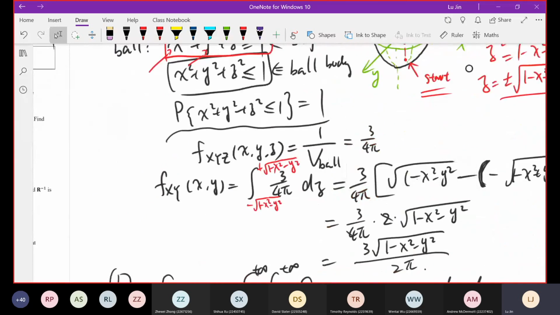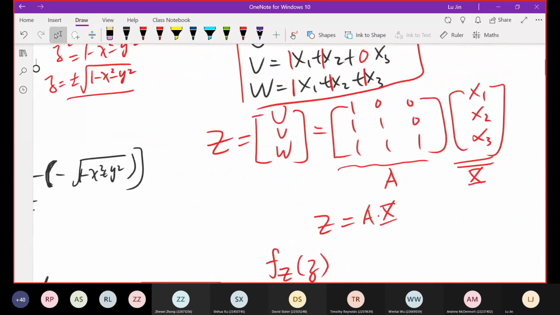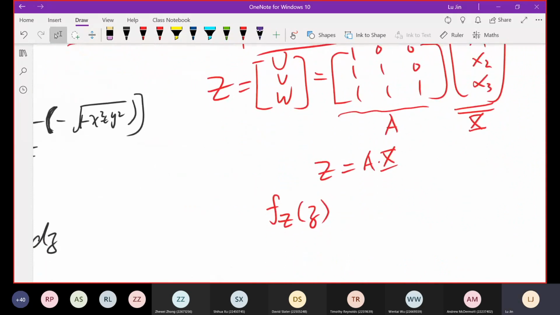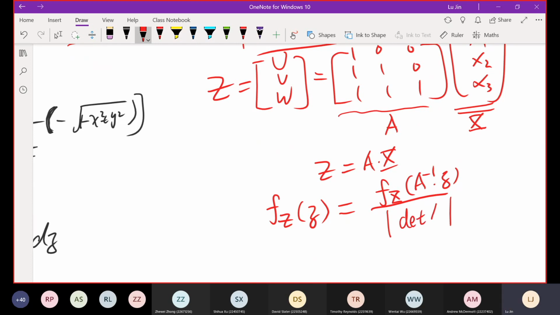That is equal to, so I just copy the formula, the joint PDF of the x vector evaluated at A inverse times z, divided by the determinant of the transformation matrix A. Okay, got that.